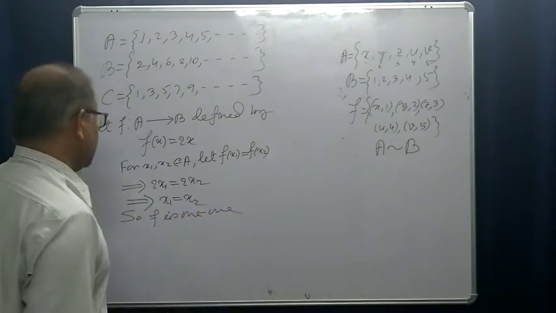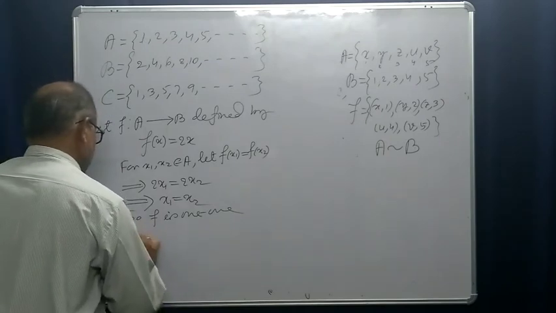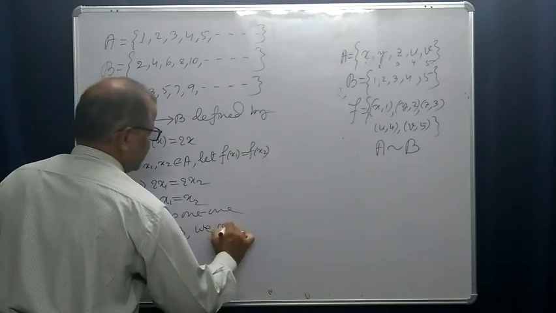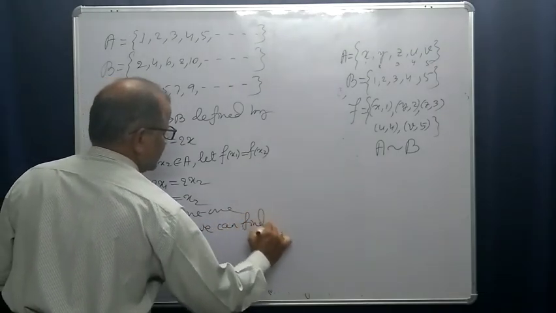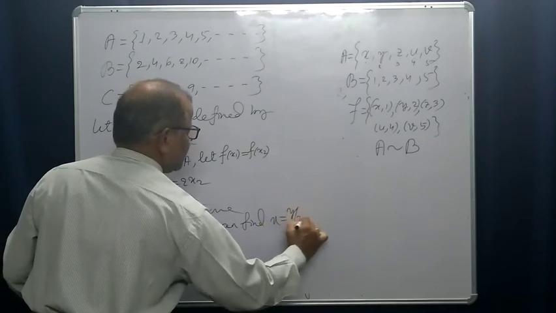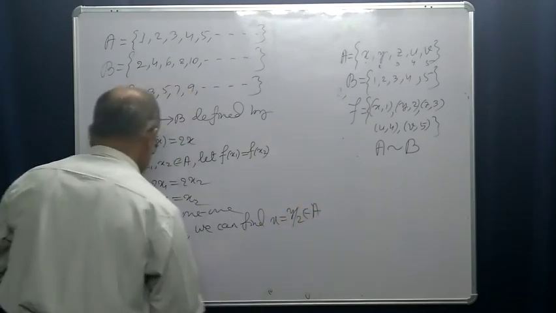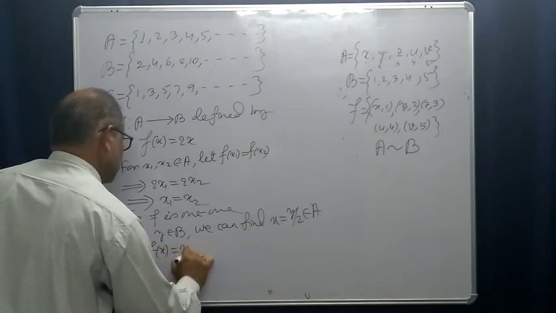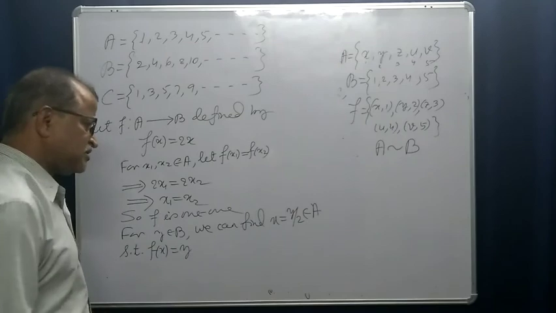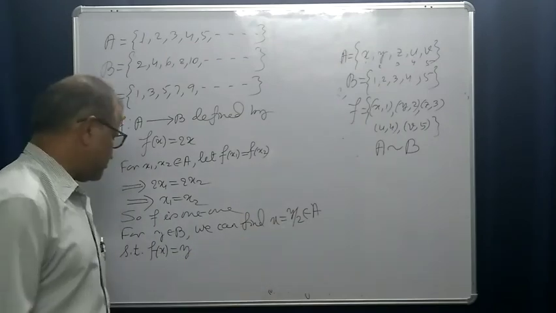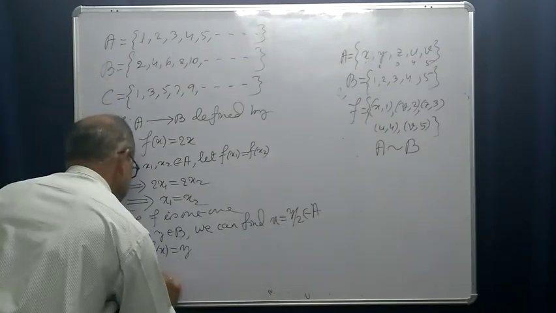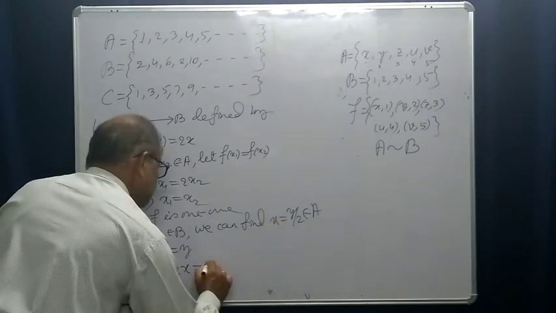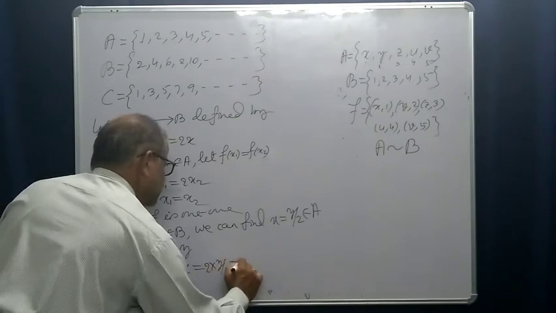Onto: for y belonging to B, we can find x equal to y by 2 in A, such that f(x) is equal to y. f(x) is 2x, so 2 into y by 2 is y.